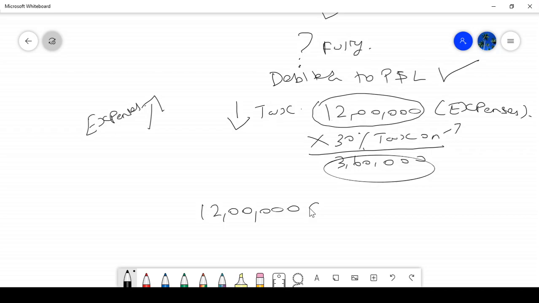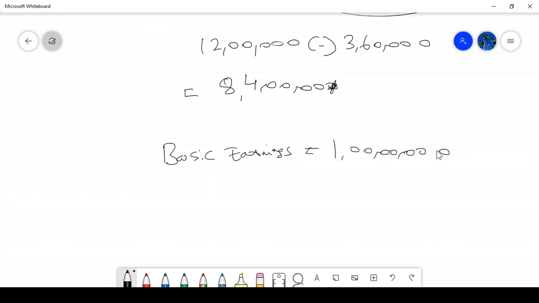So basic earnings equal to 1 crore, plus interest savings of 8,40,000, equal to this is my diluted earnings.